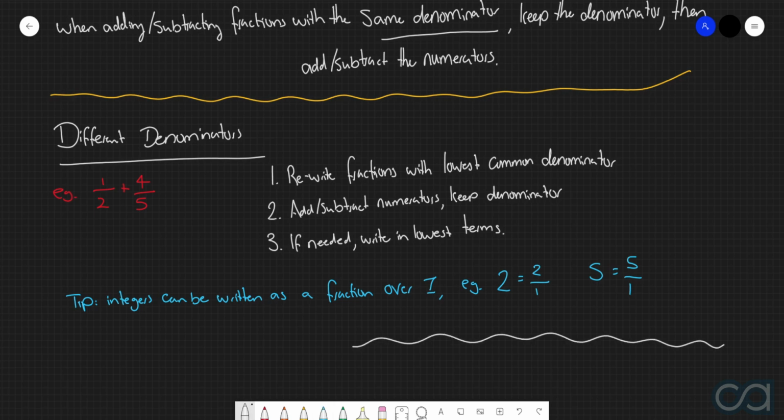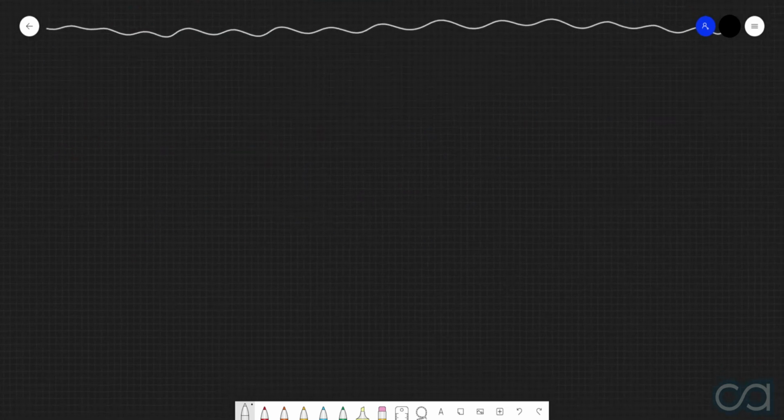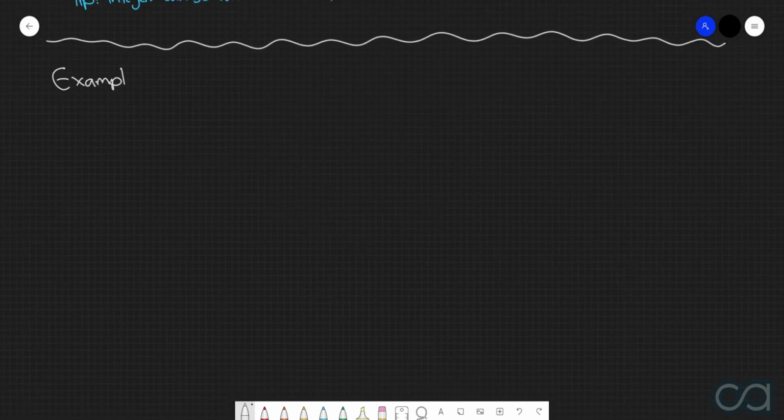Alrighty, with that being said, let's now have a look at a few examples of adding and subtracting fractions. First example that we're going to consider is 1/2 plus 1/3. So here we've got two different denominators. So the first thing that we need to do is rewrite both these fractions with the lowest common denominator. The lowest common denominator in this case is going to be 6.